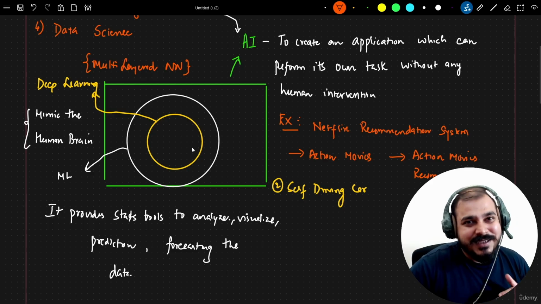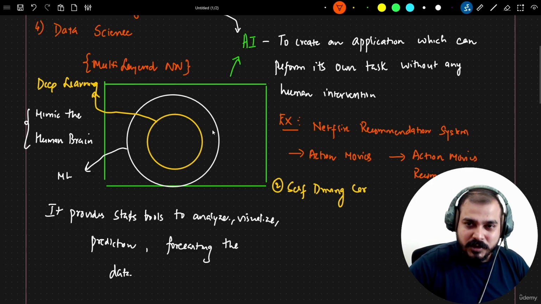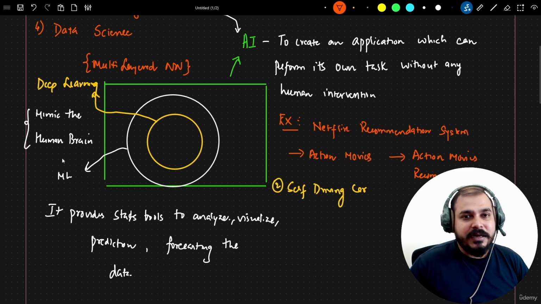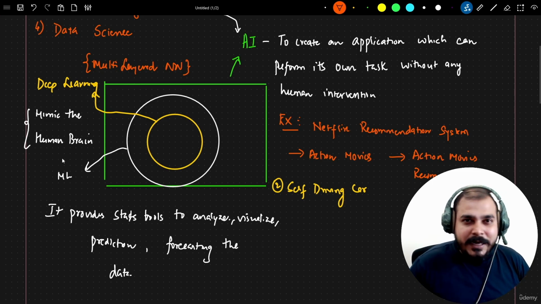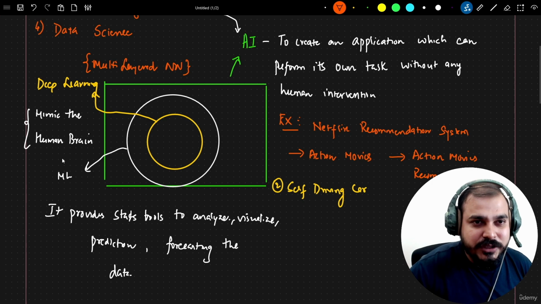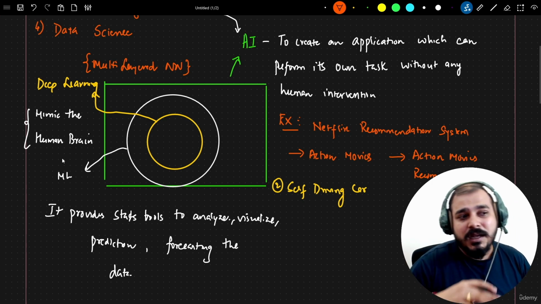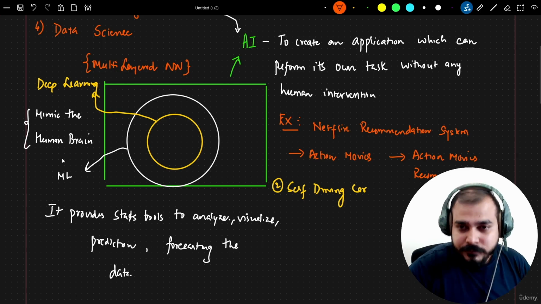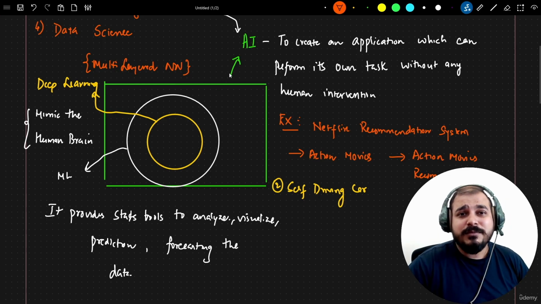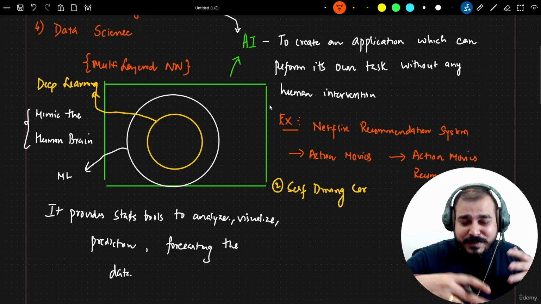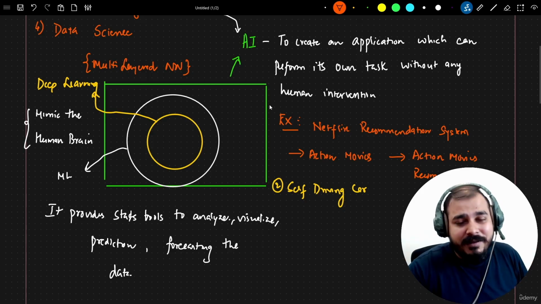So deep learning is again a subset of machine learning. Okay, but again, at the end of the day, even though you're working as a deep learning developer, you try to create an AI application. That specific application will be able to perform its own task without any human intervention. Now, coming to the next one, which is data science, where does data science fall in this specific universe? Where does it fall?